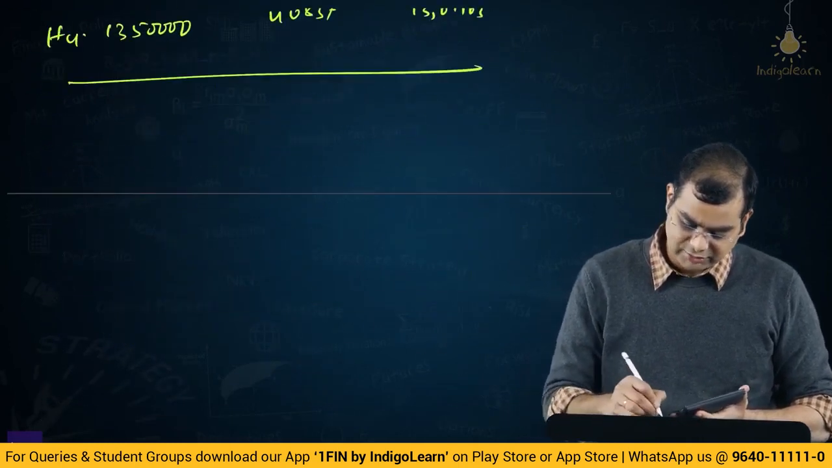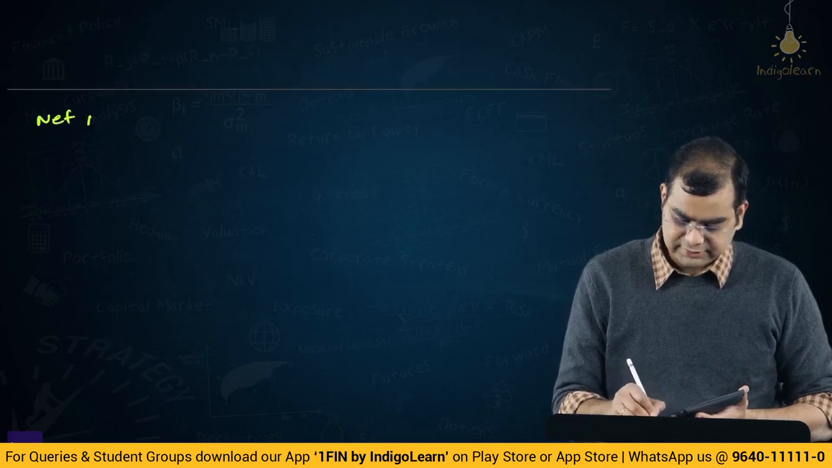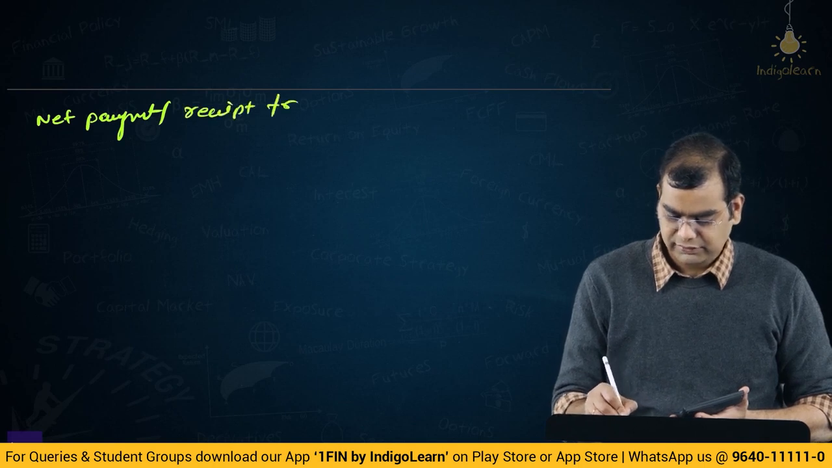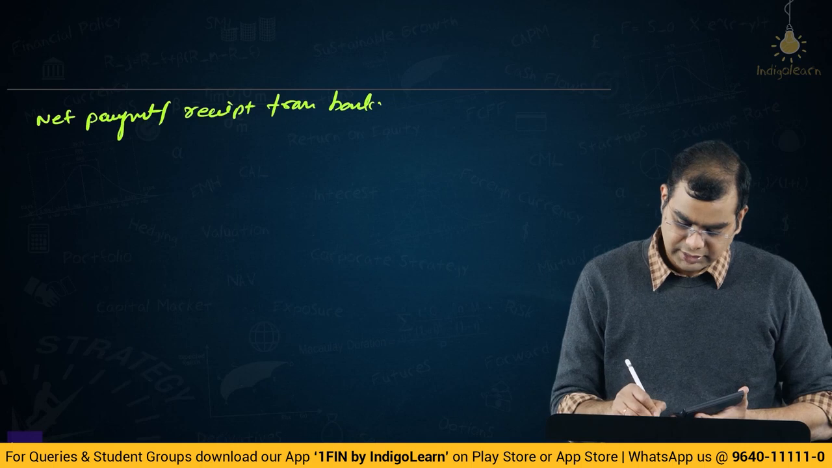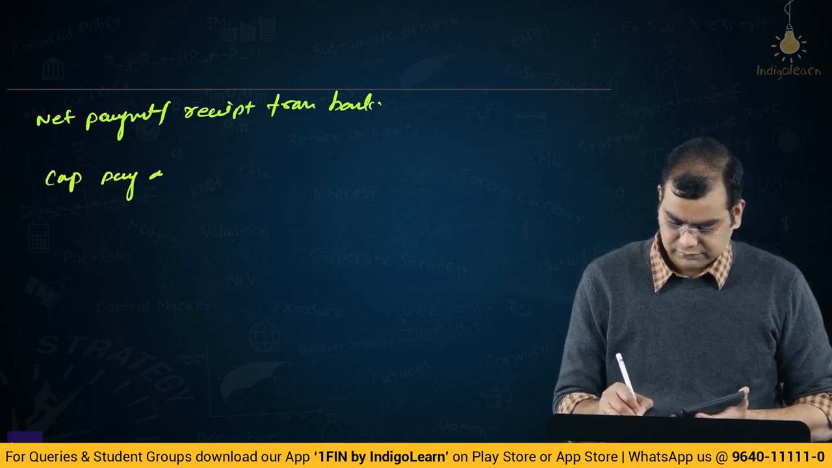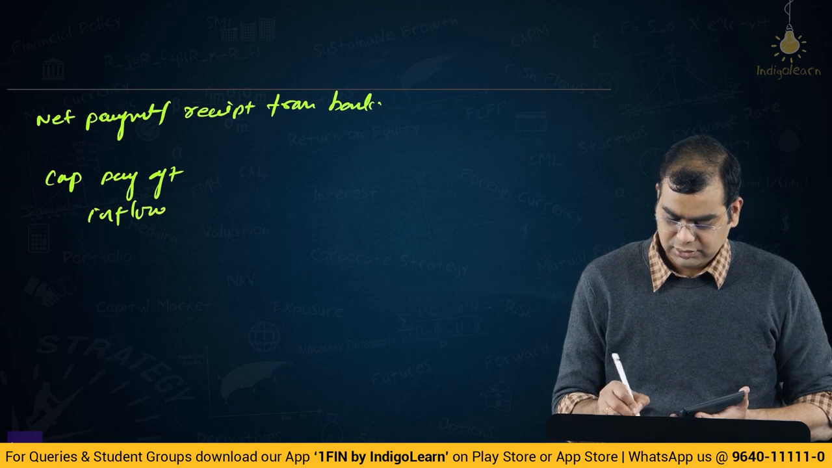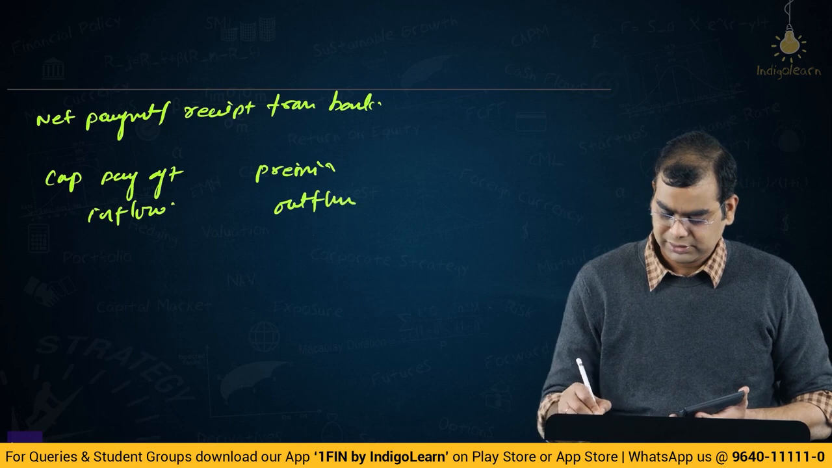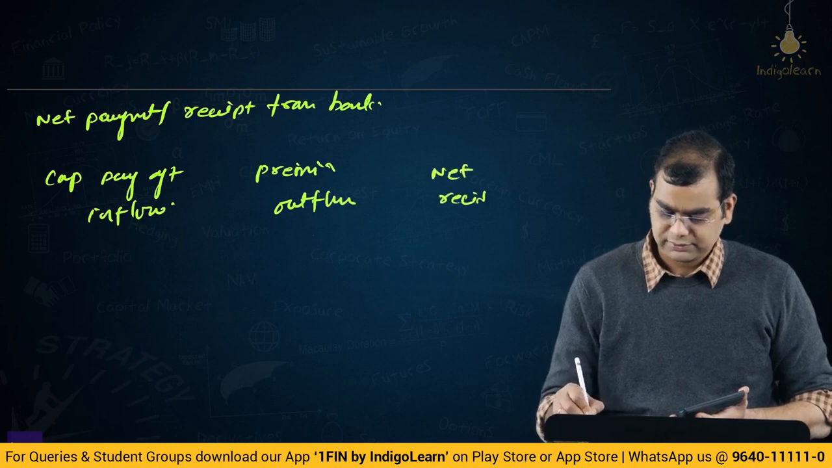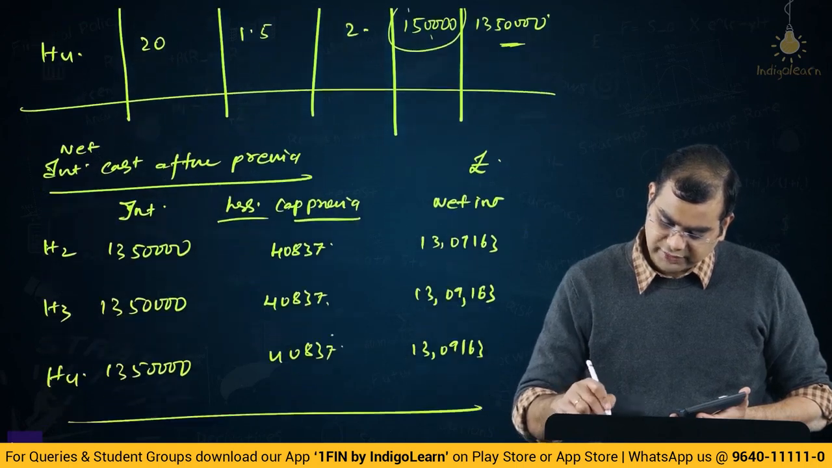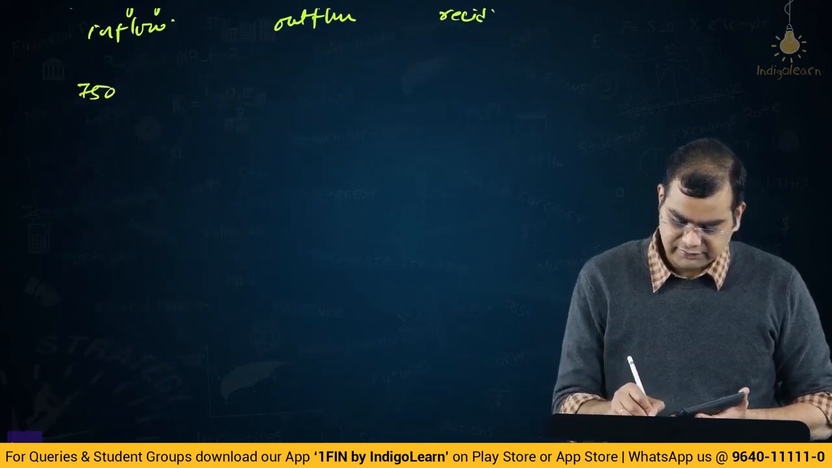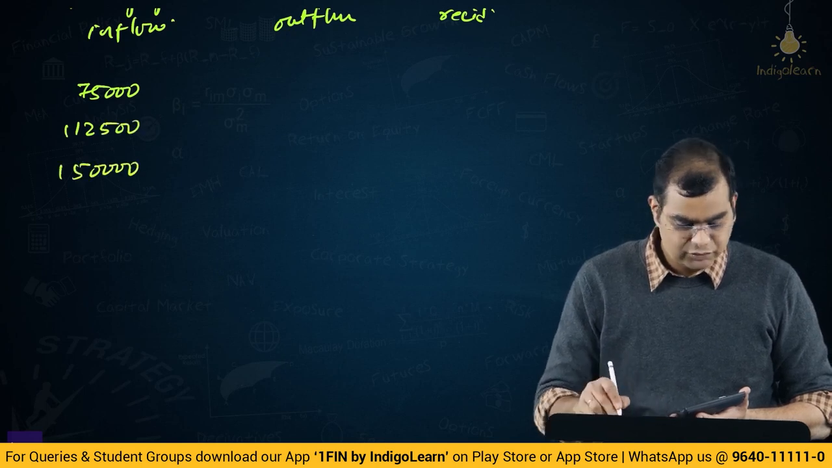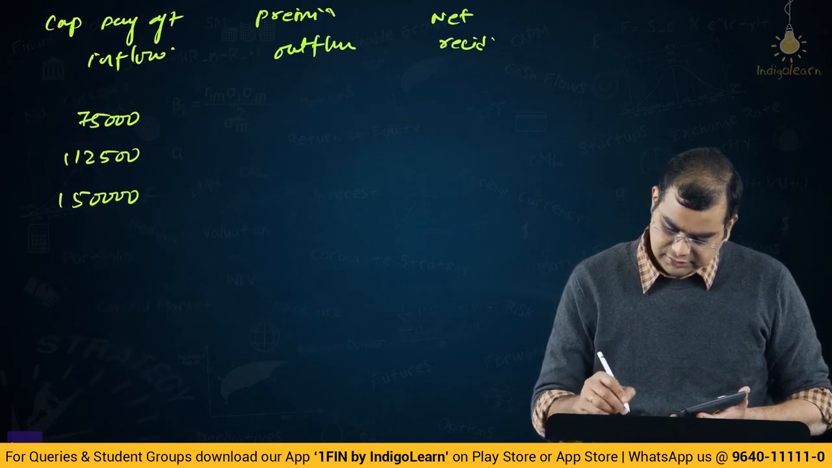So if you want, you can add one more column, net payment to bank, or payment versus receipt from bank: cap payoff, inflow; premium, outflow; net received. What is this? 75,000, 112,500, 1,50,000. 75,000, 112,500, 1,50,000, and 40837, right?